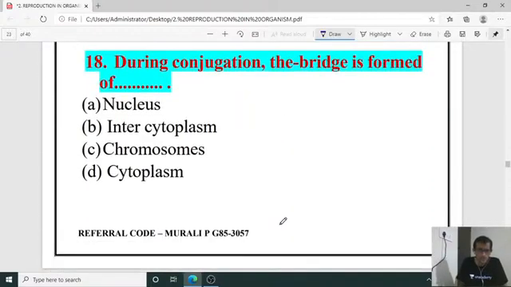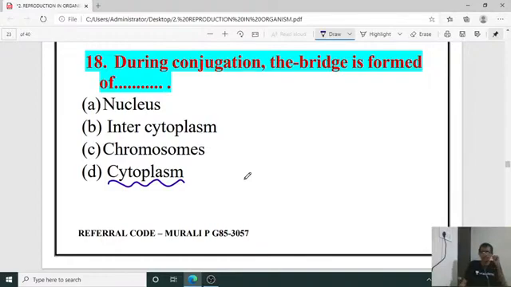Next one, during conjugation the bridge is formed of what? It is a type of reproduction in lower prokaryotic organisms, conjugation. So under conjugation, 18th one, what is that? The bridge is formed of cytoplasm. Bridge is formed of cytoplasm. So a cytoplasmic connection between the two opposite kind of cells under conjugation, one type of reproduction mechanism.